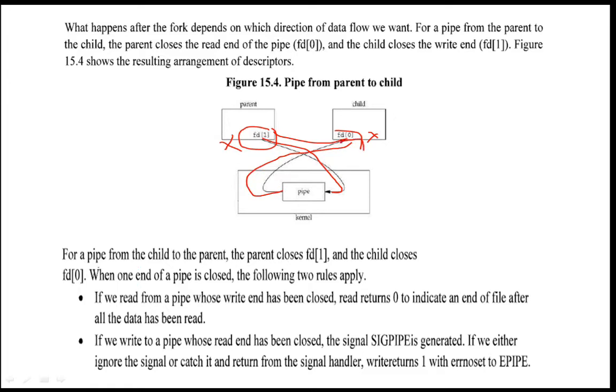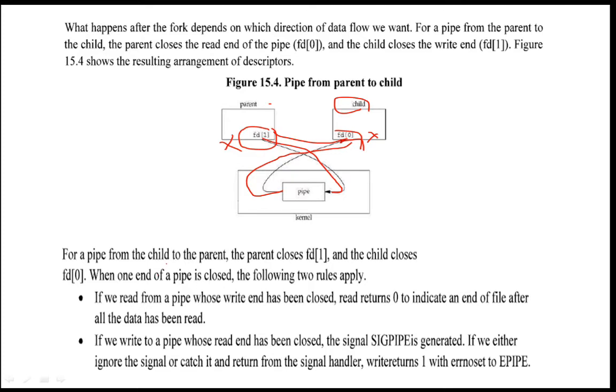For a pipe from child to parent, the parent closes FD1 and the child closes FD0. If you want communication between the parent and child where the child wants to write the data and the parent wants to read the data, in that case the child's file descriptor 1 will be written and file descriptor 0 will be read in the parent.